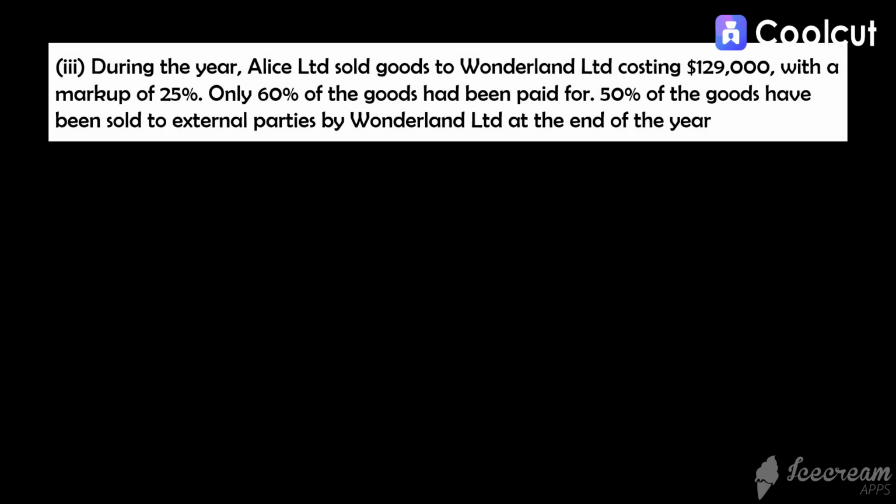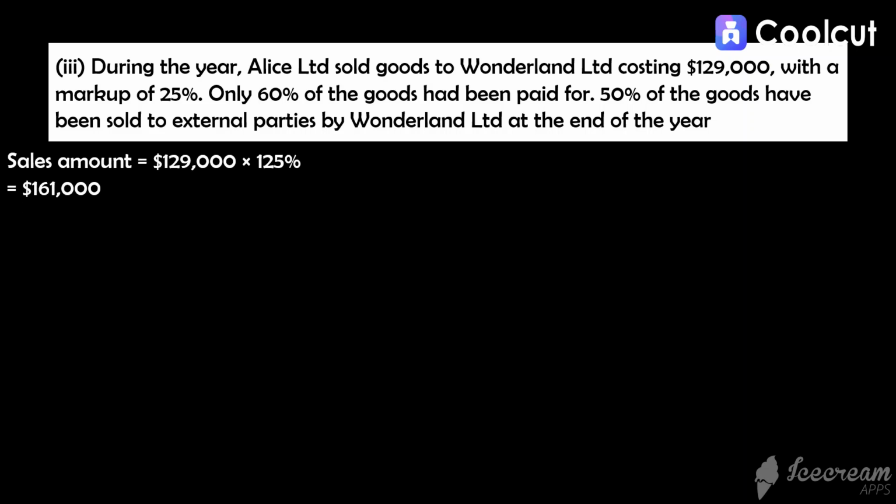Continuing to point III, where Alice Limited sold goods to Wonderland Limited costing $129,000 at a 25% markup. Only 60% of the goods have been paid for and 50% of the goods have been sold to external parties by Wonderland Limited. First, we will eliminate the payable and receivable balances arising from the sale. The sales amount is $161,000.